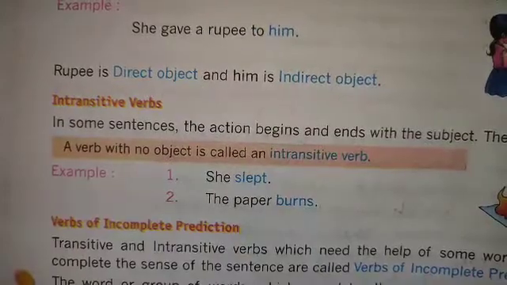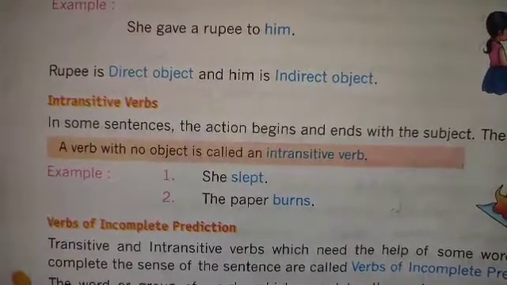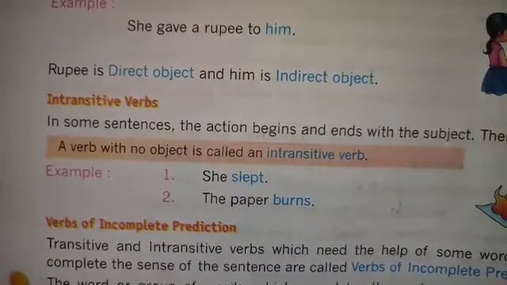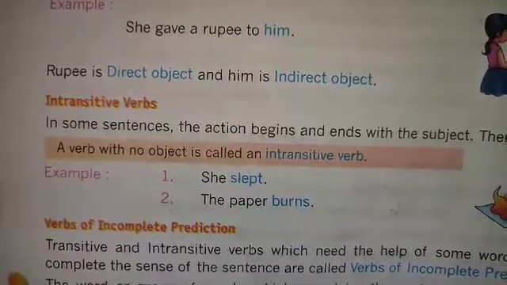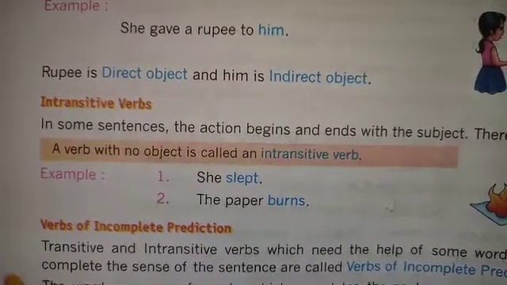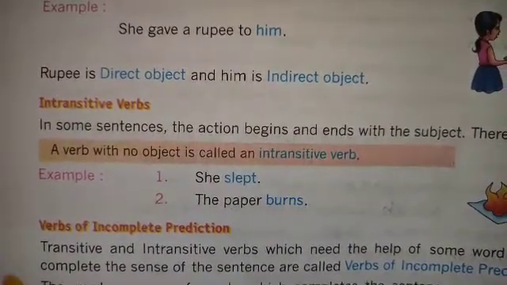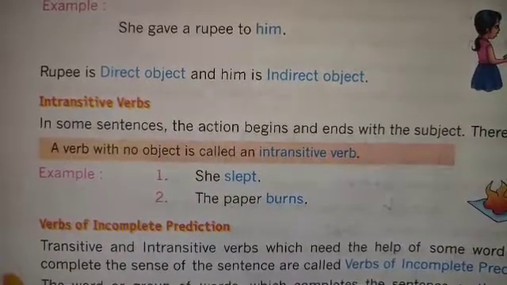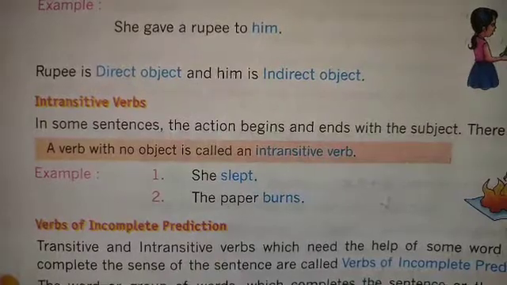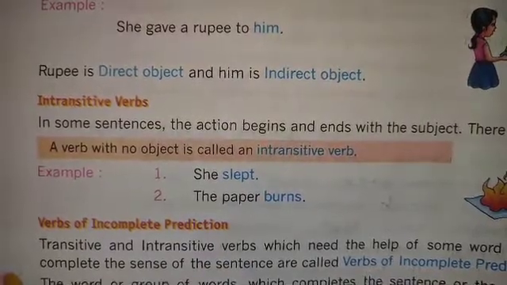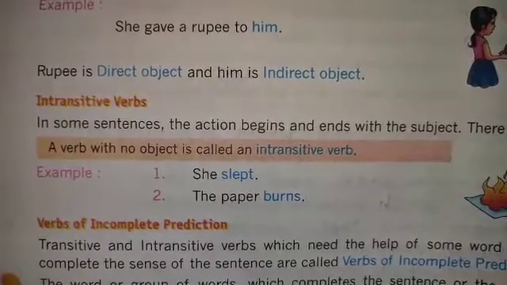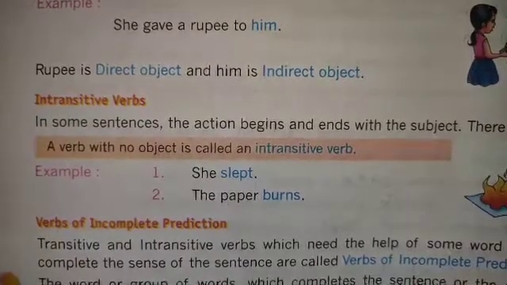First example: she slept. Here there is no object. She slept, or she is sleeping in the bed. If there is a sentence like this, she is sleeping in the bed, then there could be an object. But in an intransitive verb sentence, mostly there is no object, so she slept. Slept is the verb here.